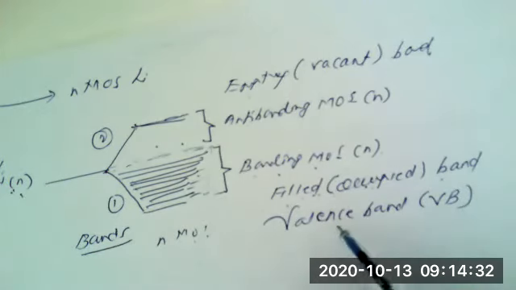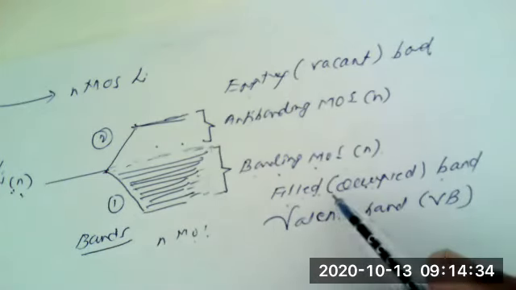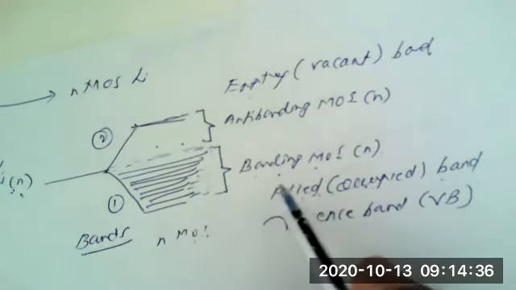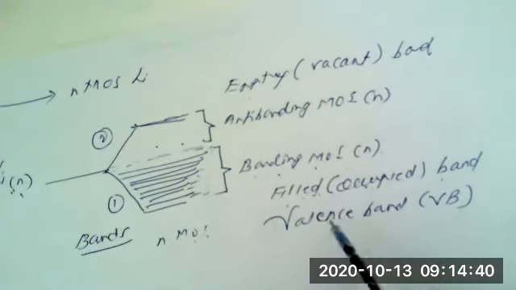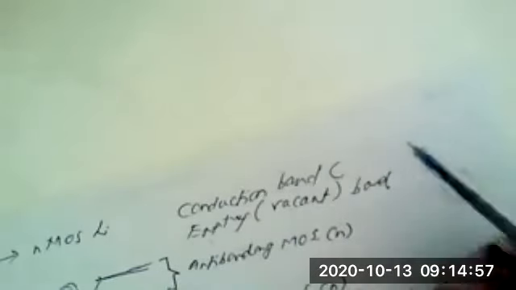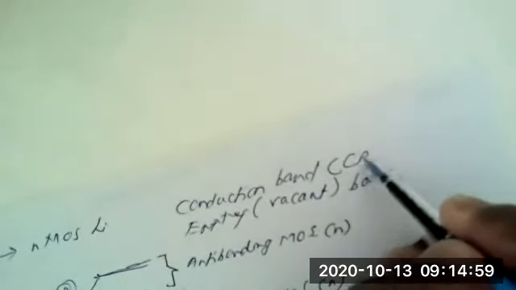So the band of electrons at low energy, known as the bonding molecular orbitals, is according to band theory of metals referred to as the valence band, that is VB, and the band which is empty, which does not possess any electrons, is known as the conduction band, normally abbreviated as CB.